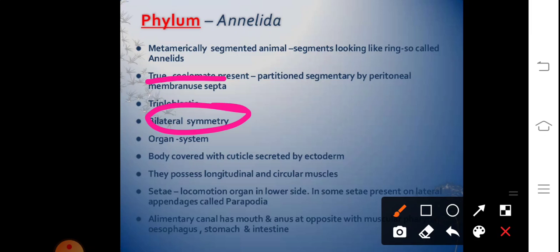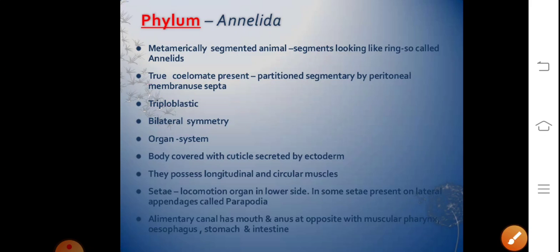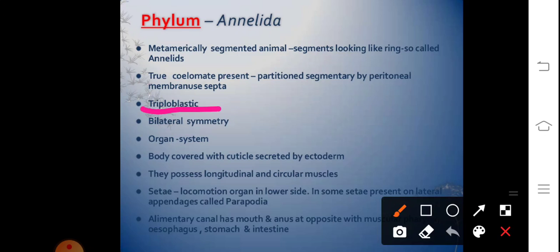That means there is a hollow cavity between the body wall and the gut wall. Talking about the germinal layers, they are triploblastic as they have ectoderm, endoderm and mesoderm, which are the progenitors of various organs and organ systems.